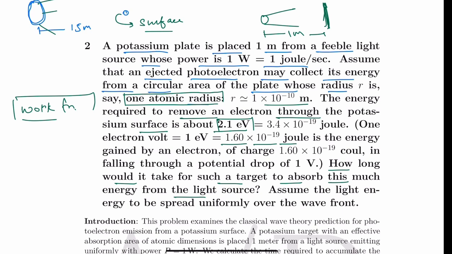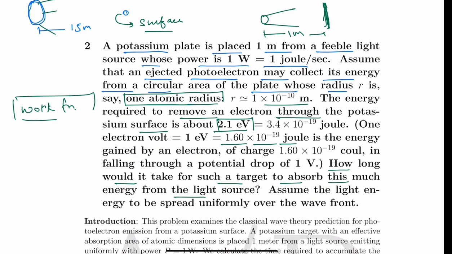Let me tell you very clearly, if the energy of the incident photons or radiation is more than the work function, then the photoelectric emission is instantaneous. This is what we have observed. Although classically it should take time to accumulate the energy, it happens instantaneously. This is what Einstein got the Nobel Prize for. He explained that it happens instantaneously, contrary to the classical physics belief that it should take accumulation time. So this question comes from a great past, where we had no knowledge to explain the photoelectric effect.